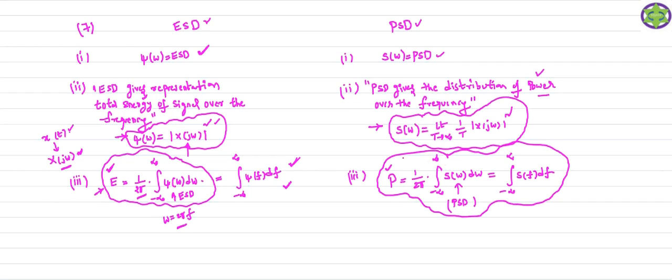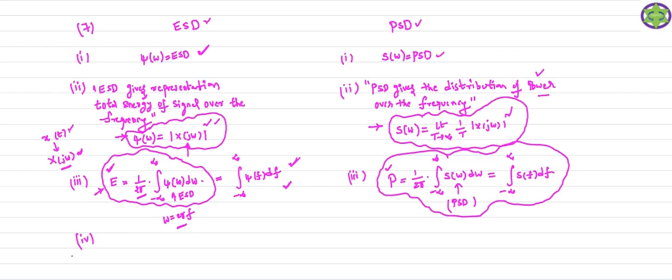You just take the integration from minus infinity to plus infinity. The integral from minus infinity to plus infinity means the area under that curve. So if it is ESD, the area under the ESD is nothing but the total energy of the signal. If it is the PSD, the area under the PSD is nothing but the total average power of the signal. So this is the third property of the energy spectral density function and power spectral density function.